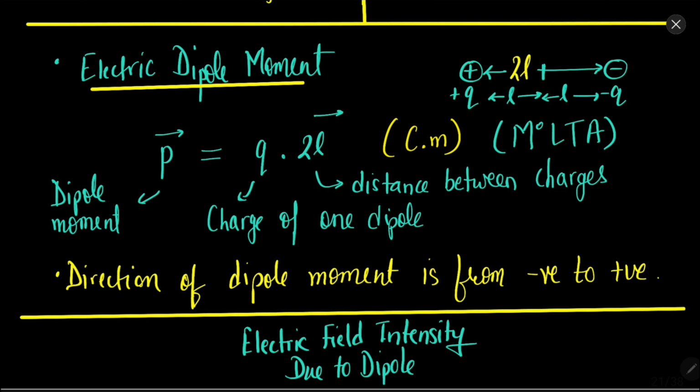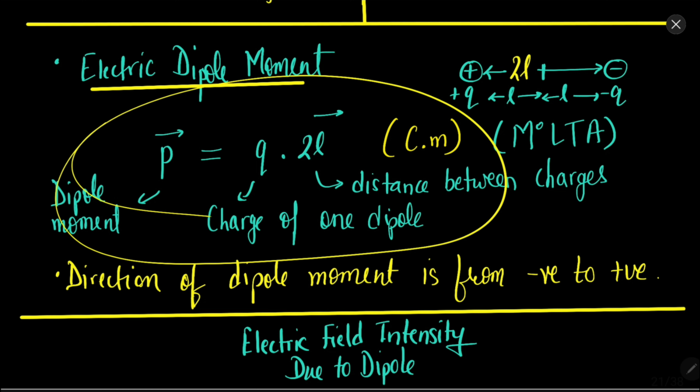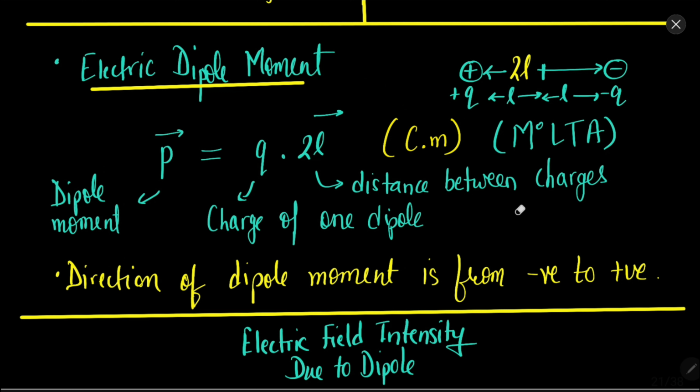Now the unit of dipole moment is coulomb meter, coulomb into meter. So this dipole moment tells us about the strength of the dipole in the region, how strong the dipole is.